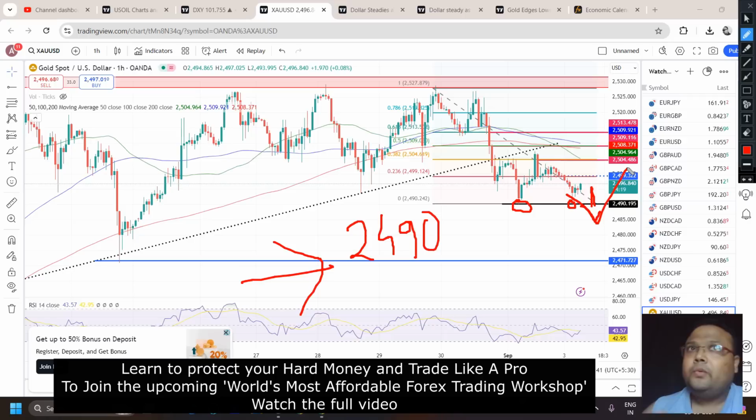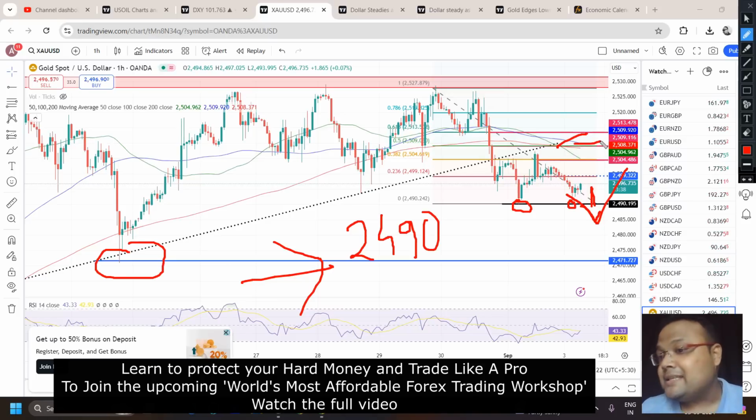But when we trade on reversals, try to understand, we need a very strong resistance that will work at the time of news. The levels that we discussed right now are mostly based on the Fibo levels and to some extent some price action levels, so they are not strong enough to reverse the market at the time of news. But at the time of news, we can expect 2470 to work as support, because this is a strong level. So every level has a capacity. 2470 may work at the time of news, but levels like 2504, 2510 will not work, because they do not have the capacity.